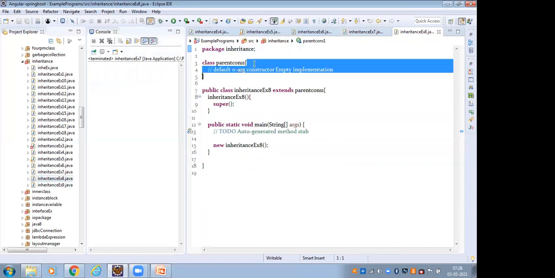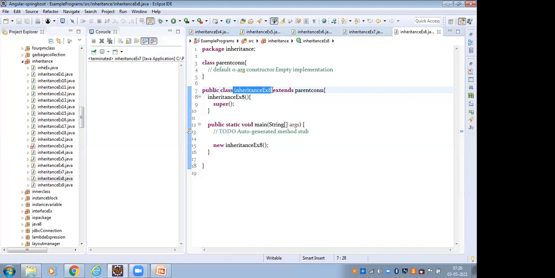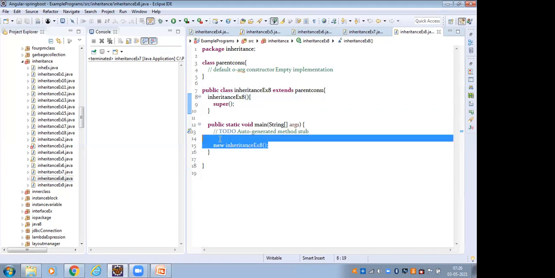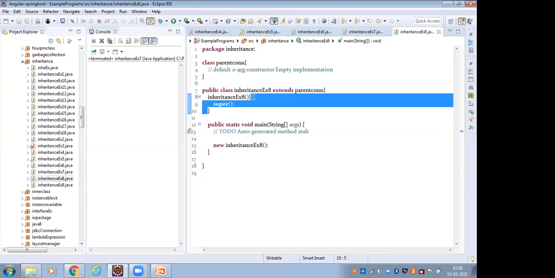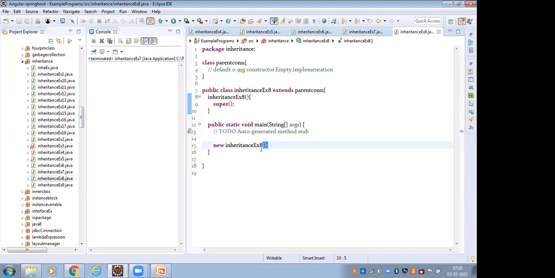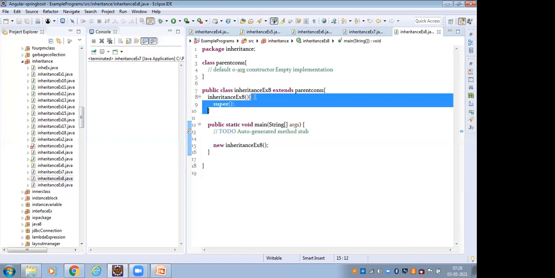Here, this is the parent class. This is the child class which extends the parent, and this is the child class constructor. We have to create the child class object. Child class object means the child class constructor is executed. Here we create the child class object, then the child class constructor is executed.